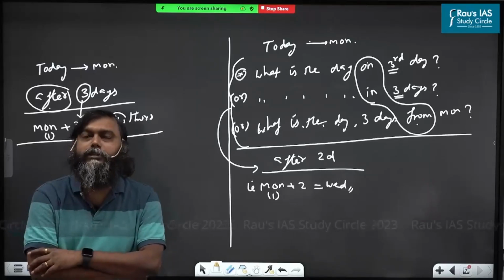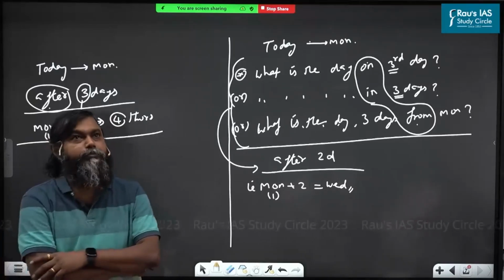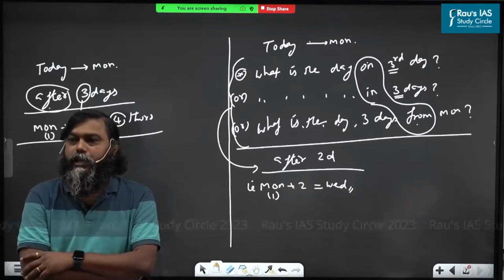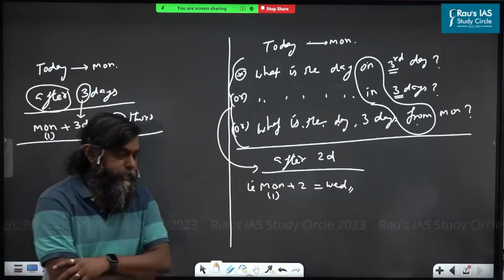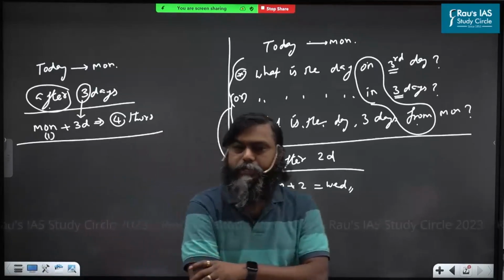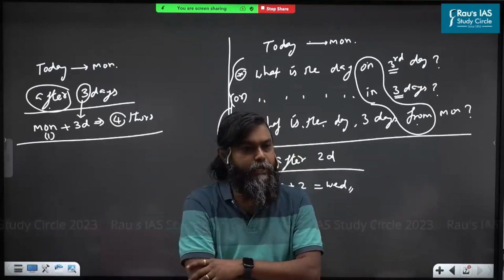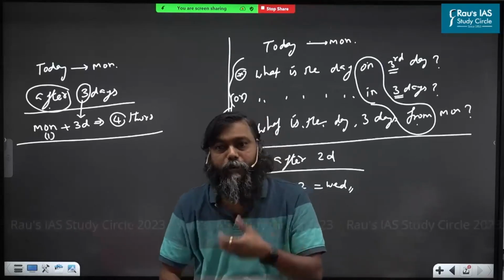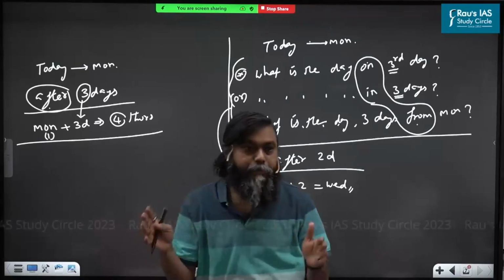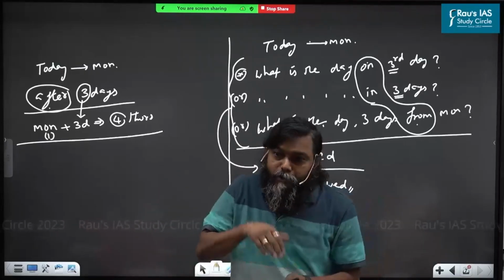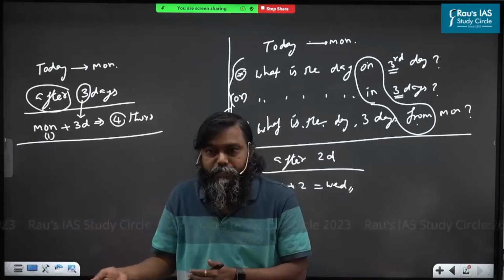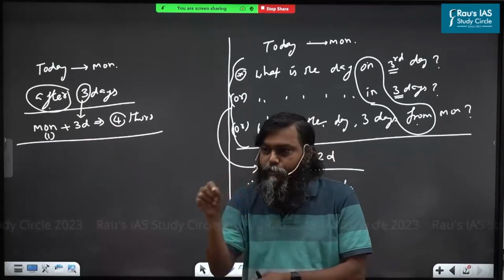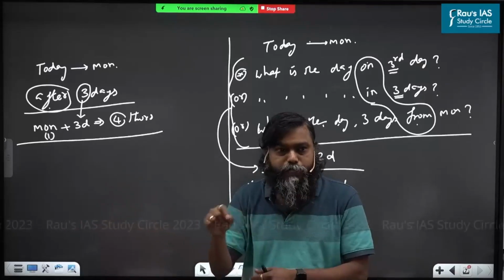In 2017, I think, they asked one question. Today is Tuesday, 5 days from 21st is what day? Like that they made the statement. 5 days from 21st means which date is asked. So 21 plus 5, 26 is asked. 21 plus 4, 25th is asked.